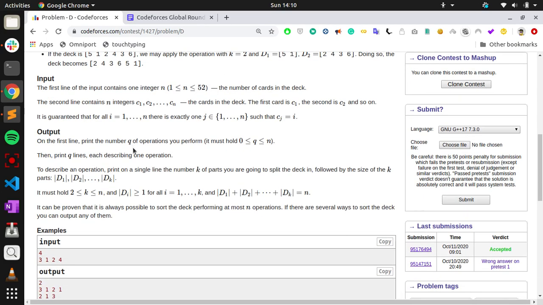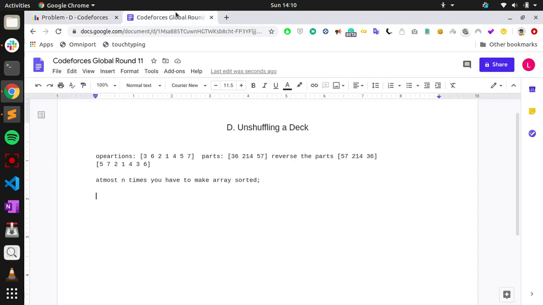So here what we think of is a constructive algorithm: how you are going to get this array to a sorted array. What we're going to do is first make 1 and 2 together, then 2 and 3 together, then 3 and 4 together, and similarly go on, at max making n minus 1 and n together. Once they are together, we can easily sort it. So let's take the same example.